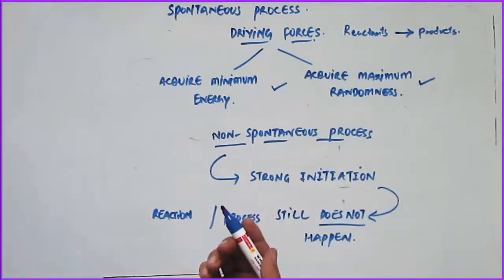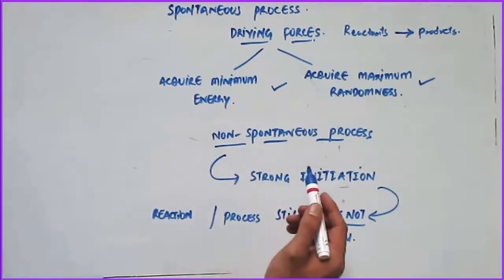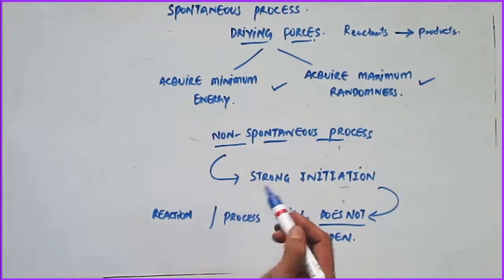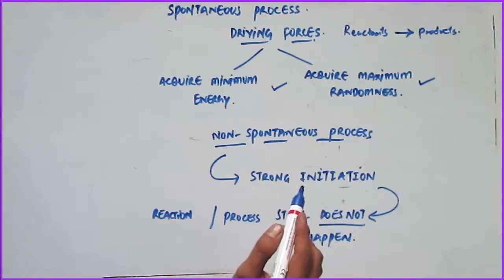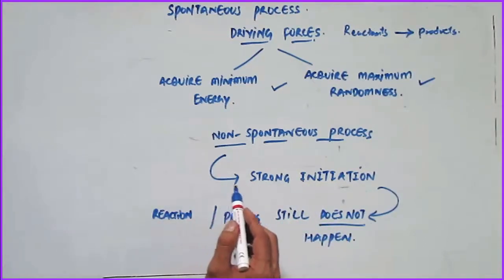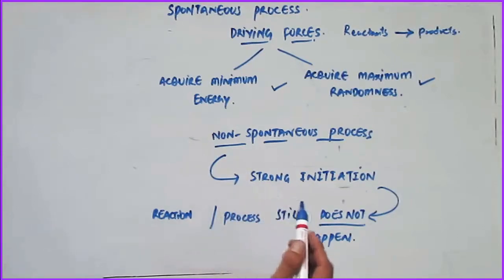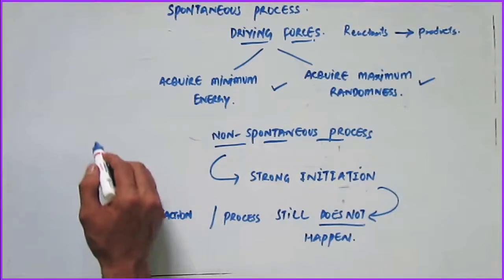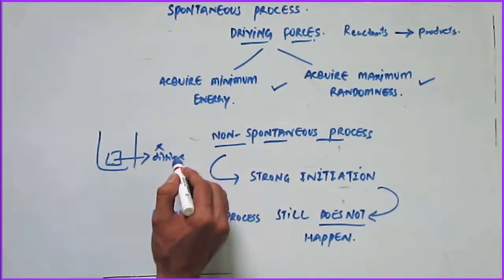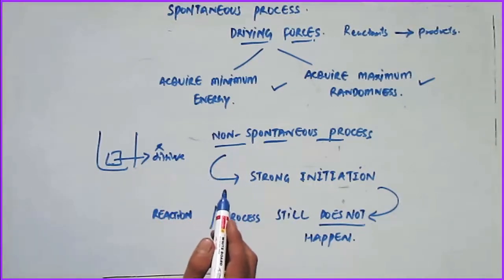Now, since we have defined what the spontaneous processes are, there are some other processes which we call non-spontaneous processes. All the processes which are not spontaneous don't take place even by strong initiation. So even if you give a strong initiation to a process which is non-spontaneous in nature, it's not going to happen. For example, if we place a piece of gold in water, this piece of gold does not dissolve in water. So this is a non-spontaneous process in nature.